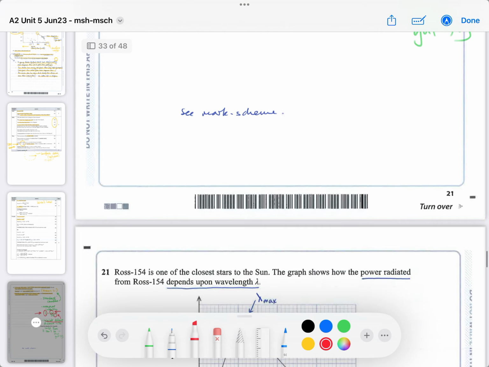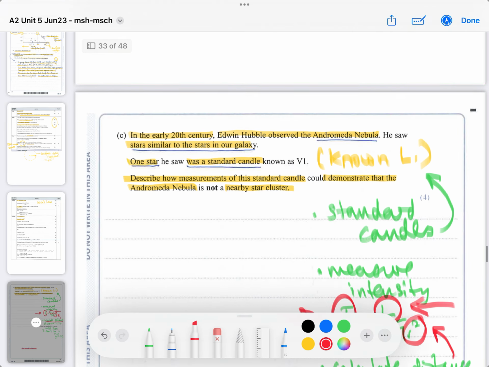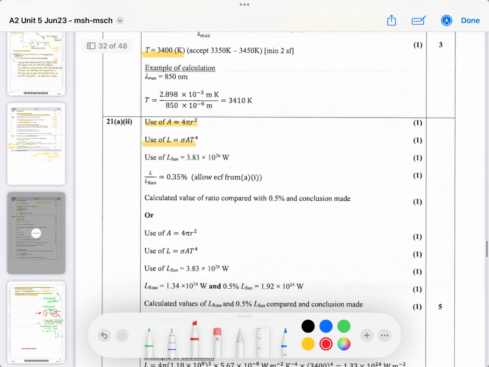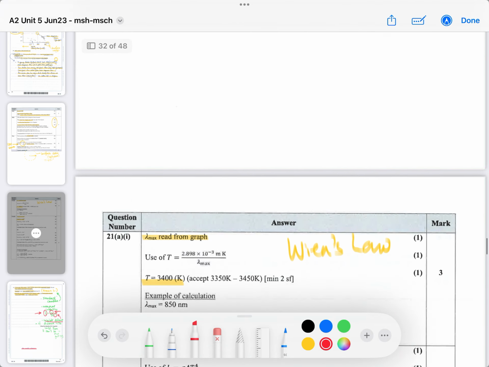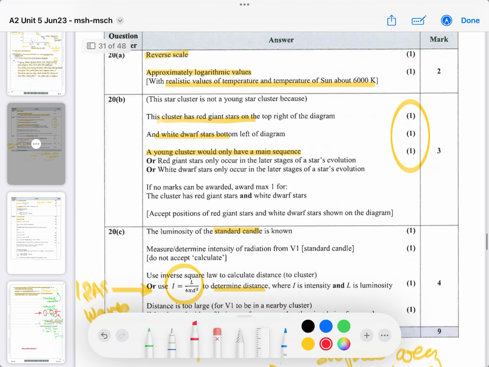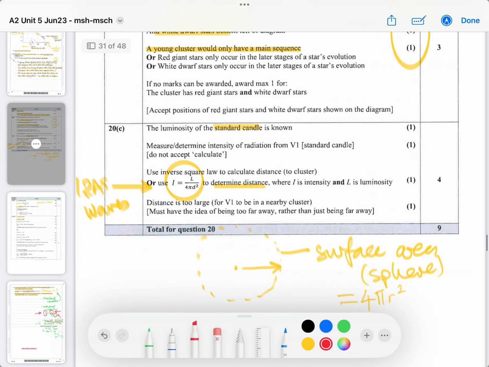All right, let's see if I've got all the mark scheme. So we've got to look at the mark scheme, is what I've said. So I write notes for myself so I don't forget what I'm doing, because I did this paper last year, and I never uploaded it until someone wanted it this year. They said I haven't uploaded it.